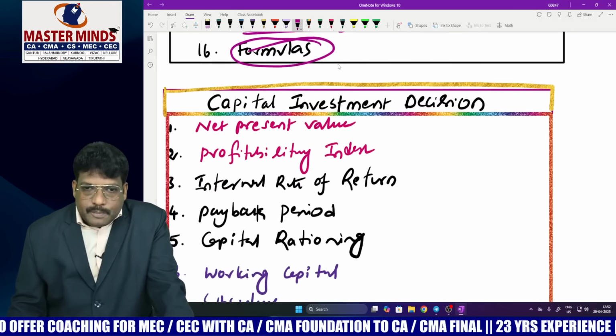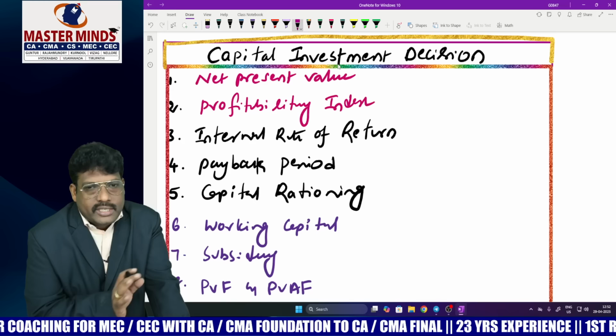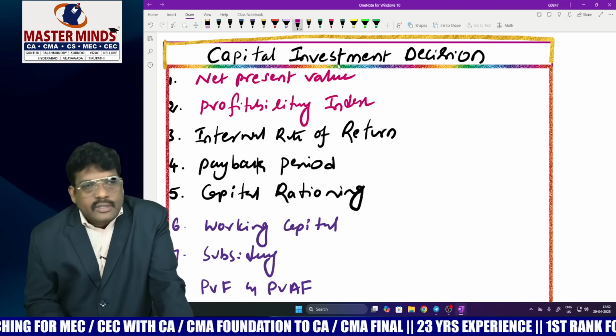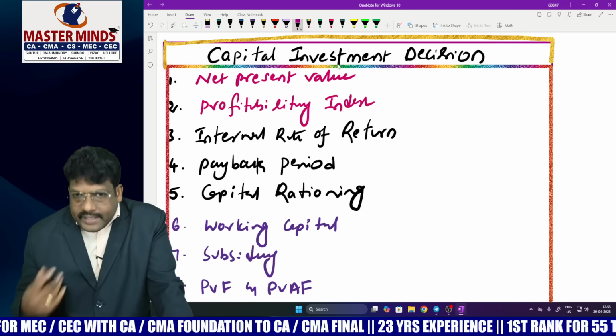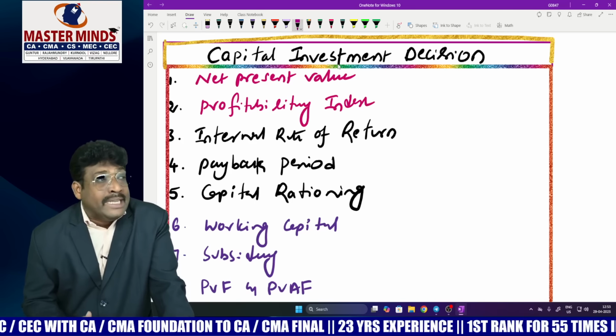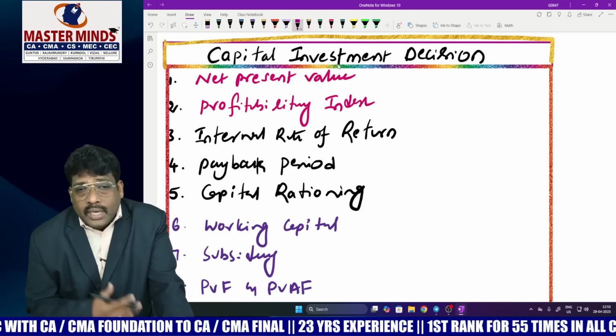Next one is a very important chapter, capital investment decision, where the company wants to invest in a fixed asset, a long-term project, and wonders whether it is worthwhile or not. So how does the company know?